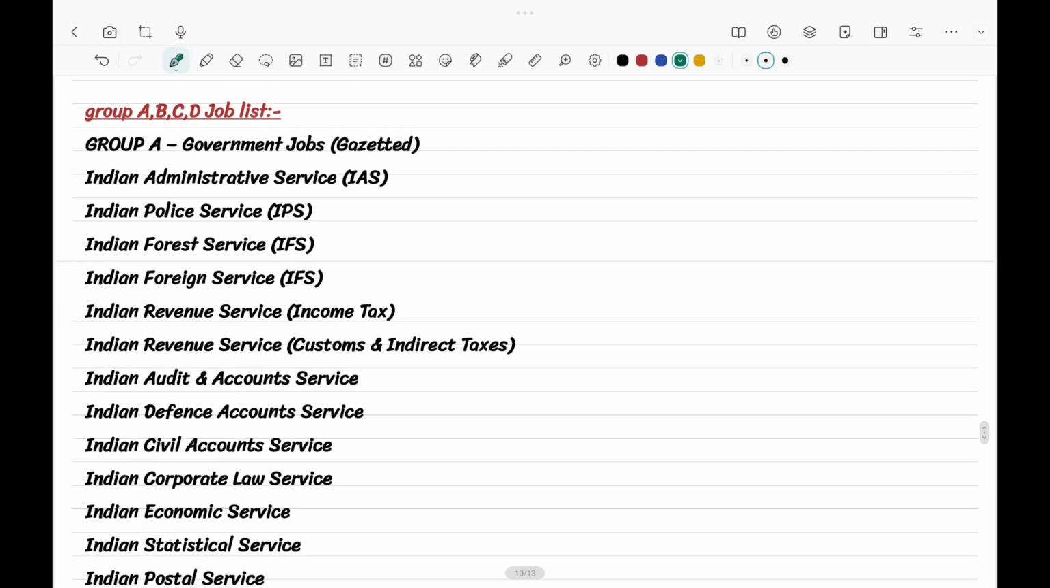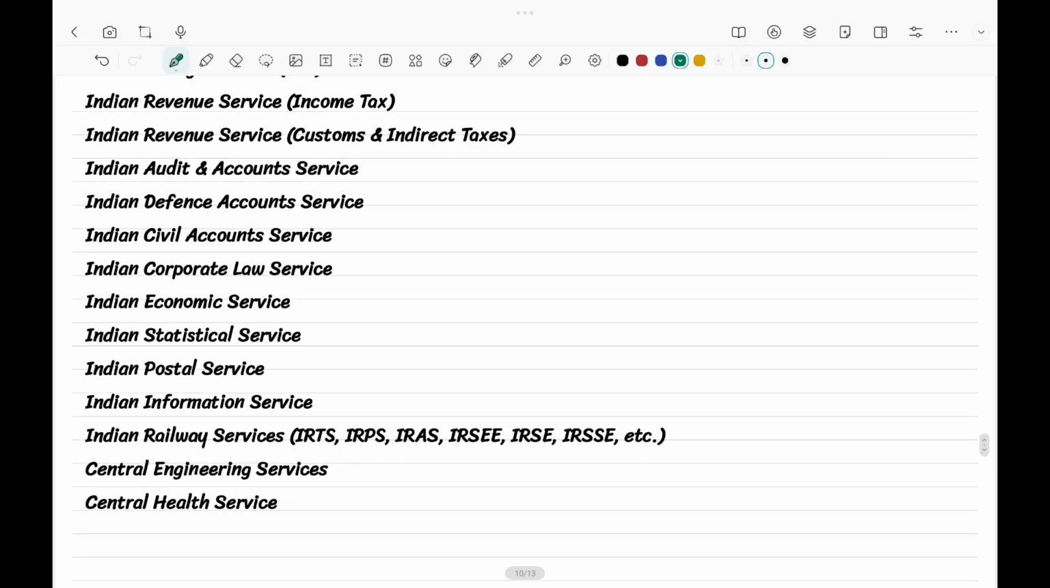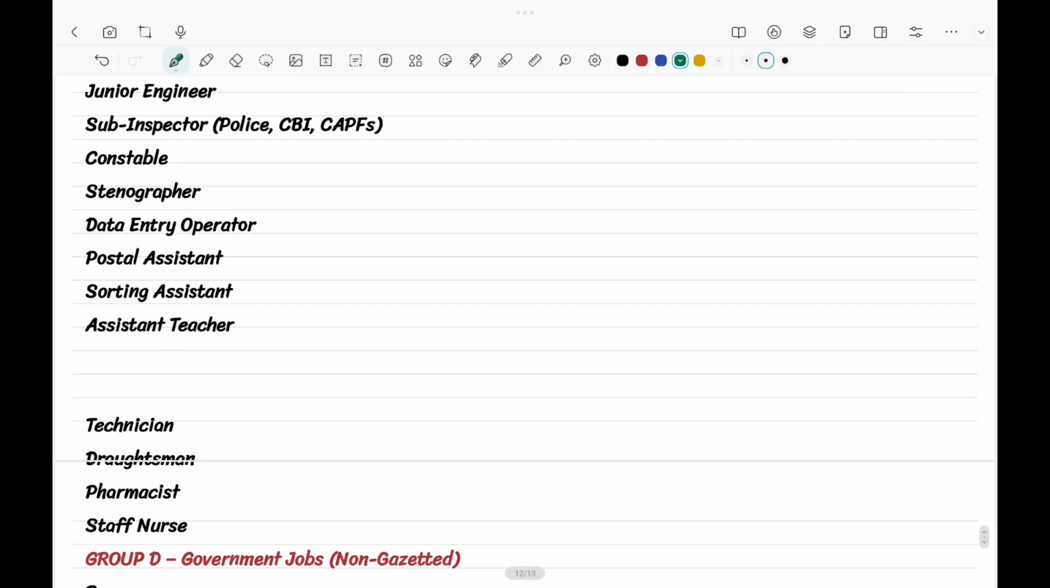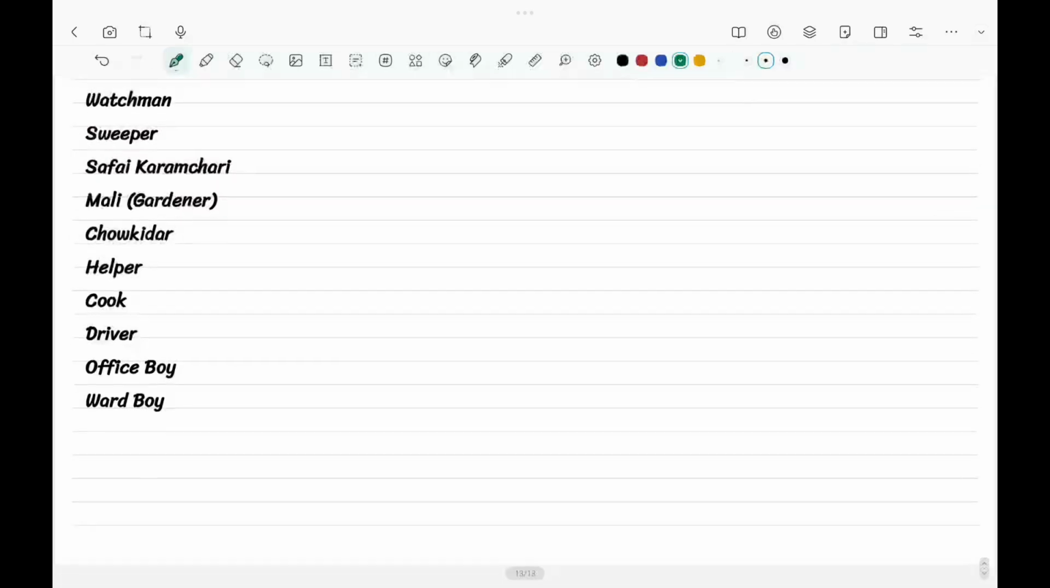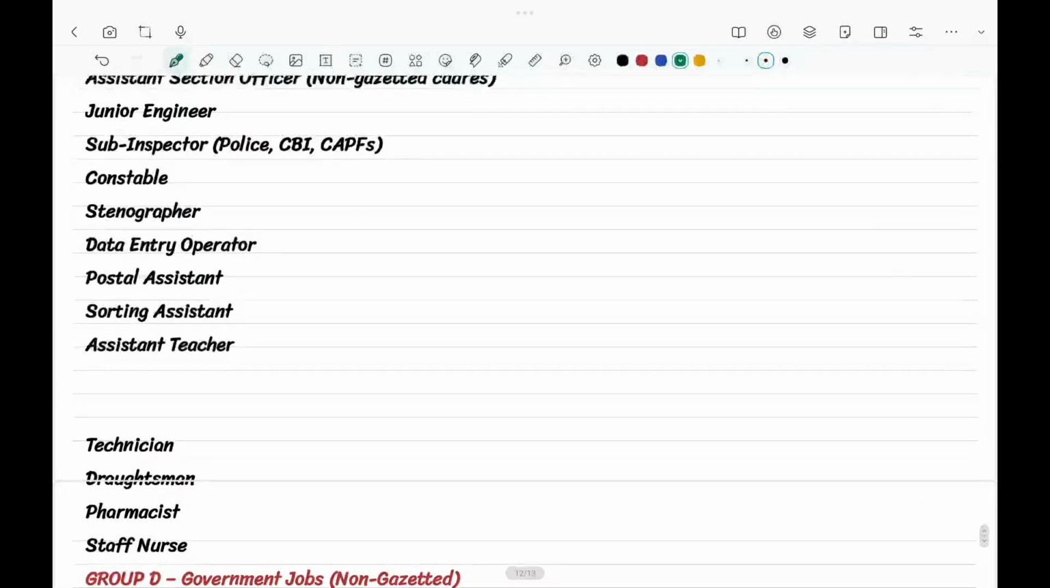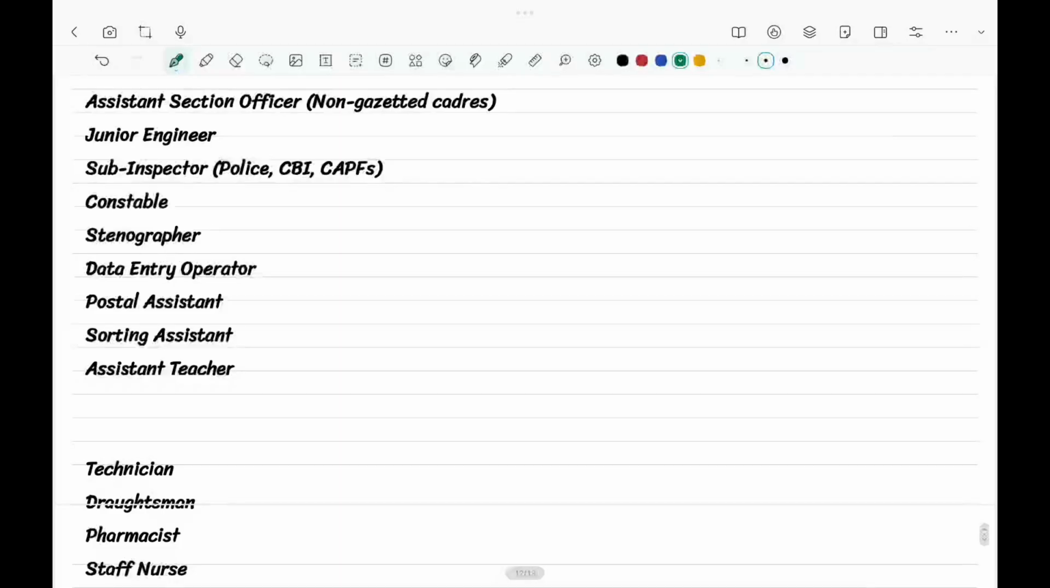And this is the job list, showing what the group A, group B, C and D jobs are. In any state it will be the same, but more or less changes can happen. Depending on the allocation of that particular state, the job opportunities, dates, and schedule may vary, but everything else will be the same for every state.